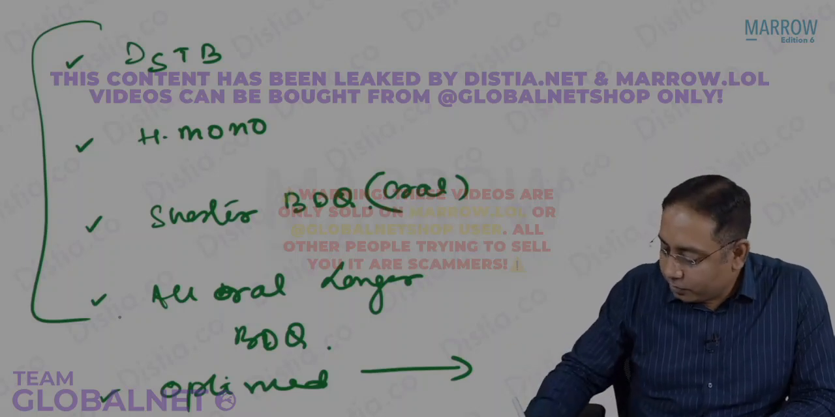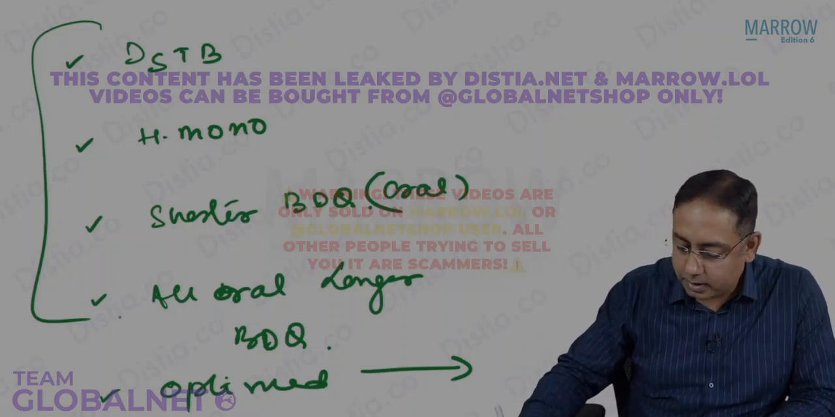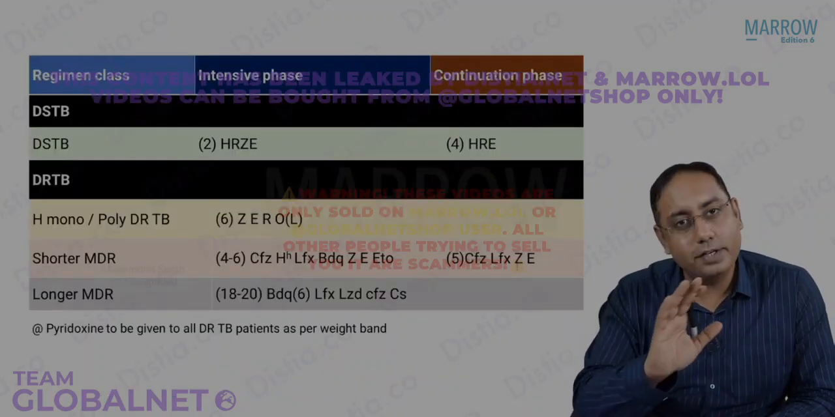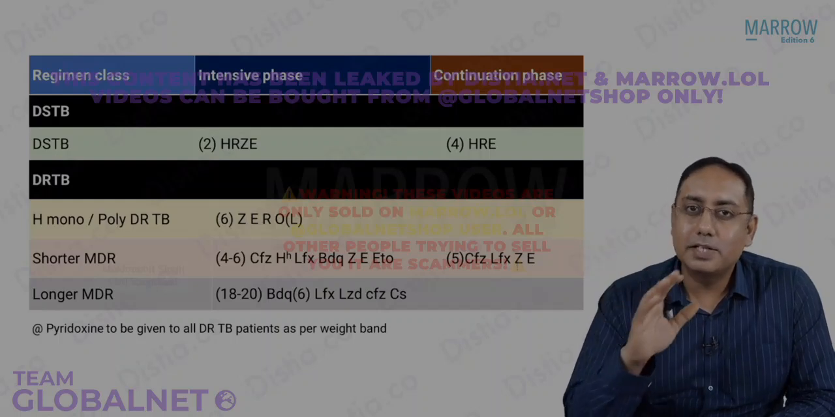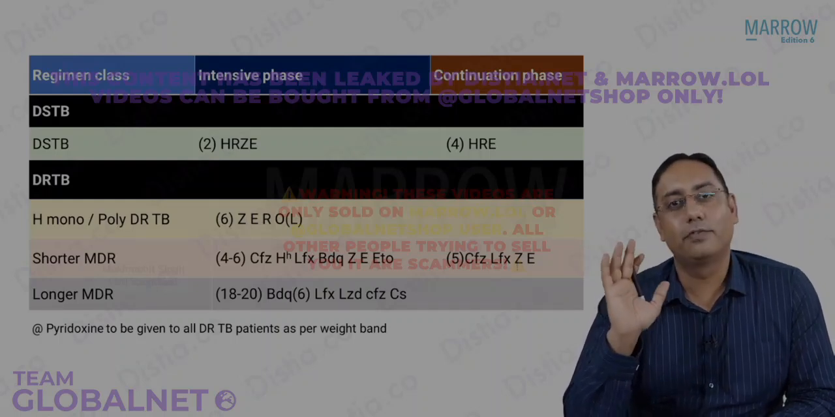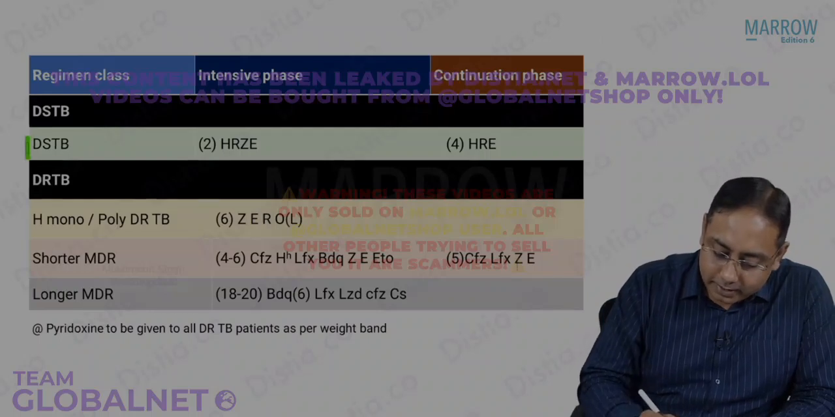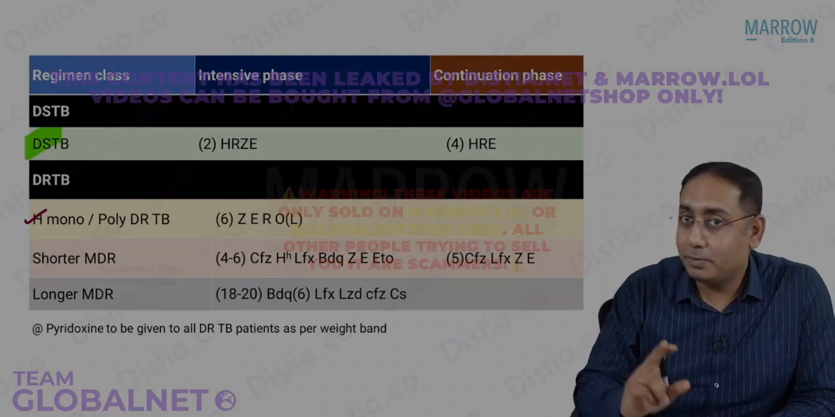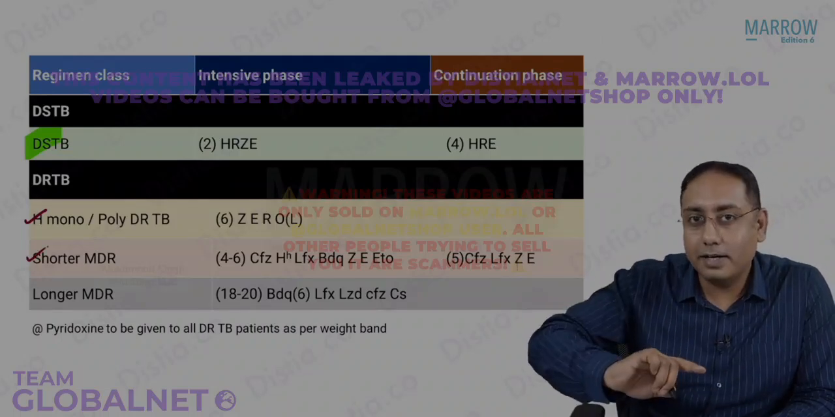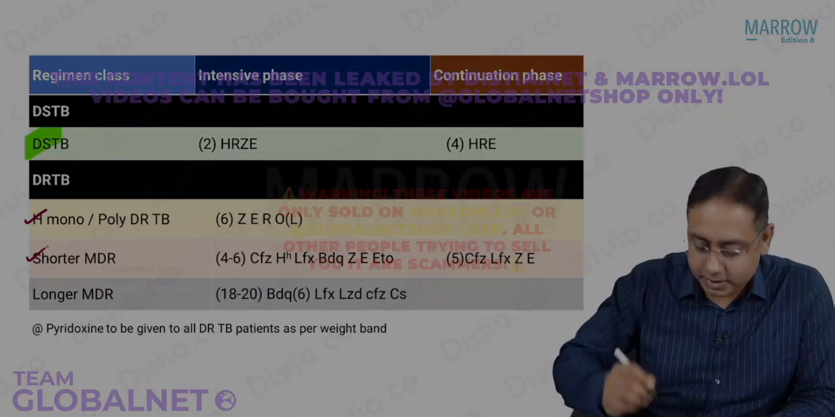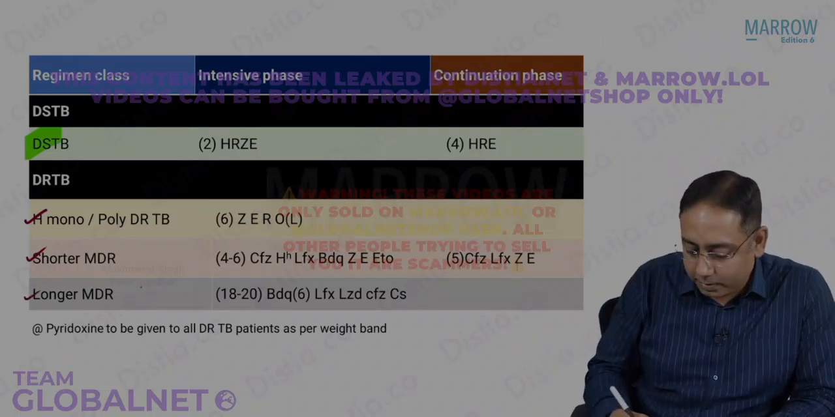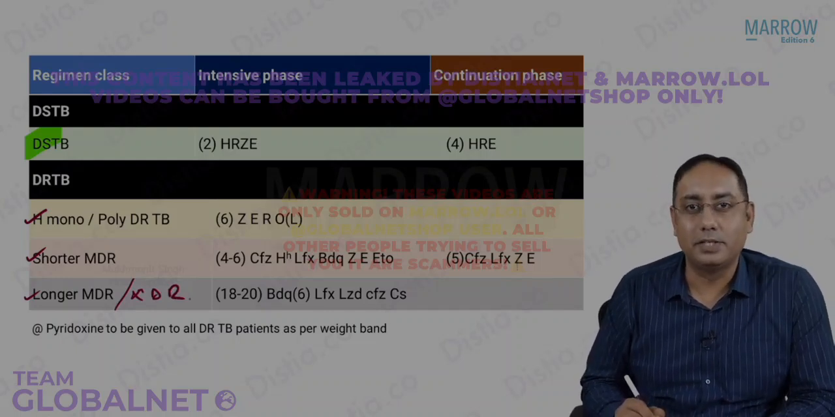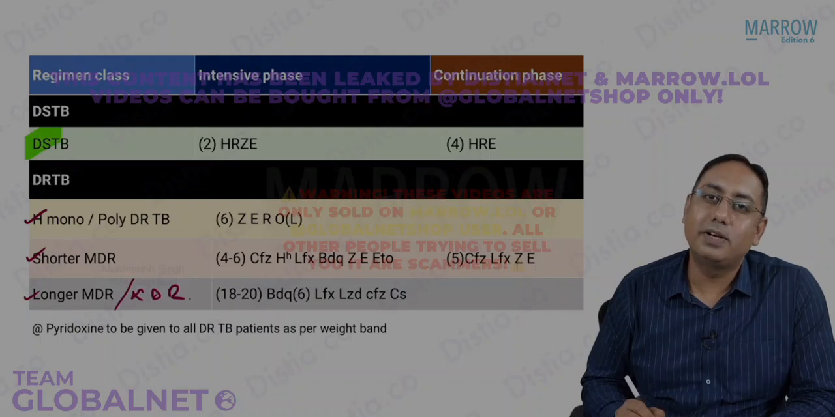Very simple. If you talk about the treatments, this is the simplified table that I have made for you. This is a common table where you will get a lot of MCQs. You need to understand that there is a drug sensitive TB regimen, and then there is the H mono drug resistant regimen, you remember. Then there is a shorter MDR or shorter bedaquiline containing regimen, and then there is a longer MDR or XDR regimen. Are we getting this right? So now it is very easy.